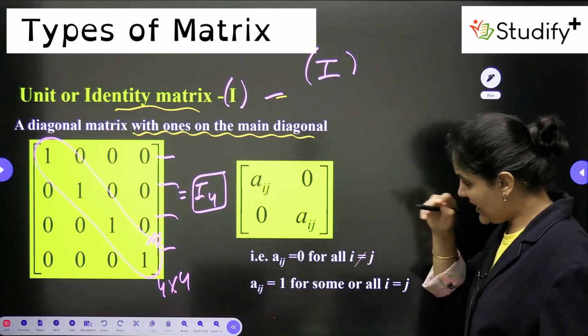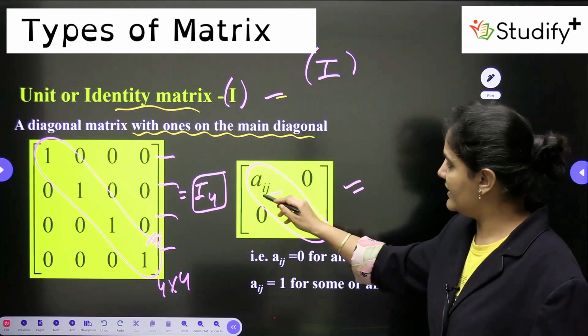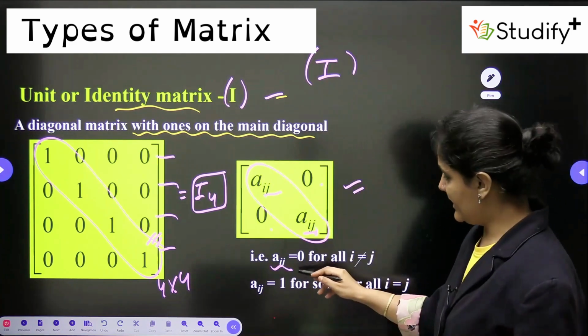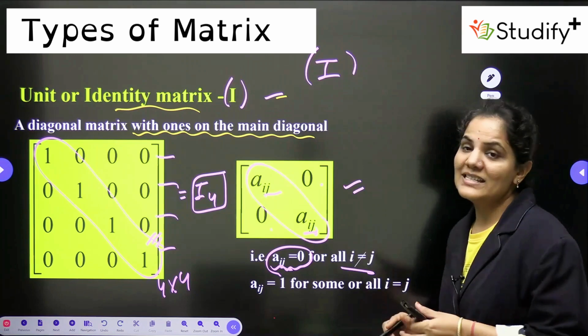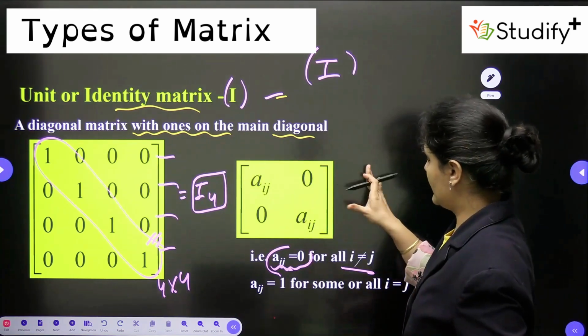Here we can write one more thing: aij is equal to 0 in a unit or identity matrix for i not equal to j. This is a very simple thing, but you should try to understand my point.